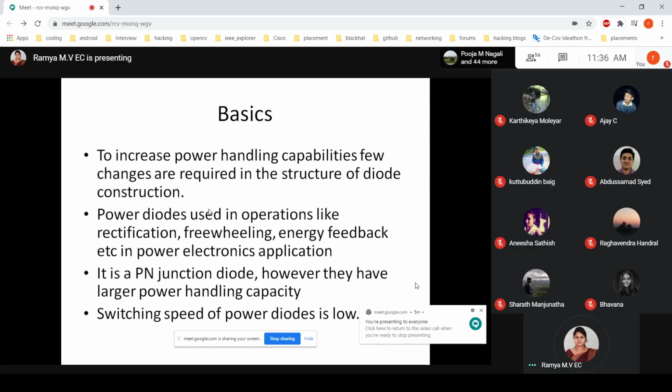We'll discuss energy feedback in the upcoming chapters. Here we will be using power diodes, and a power diode is a PN junction diode.